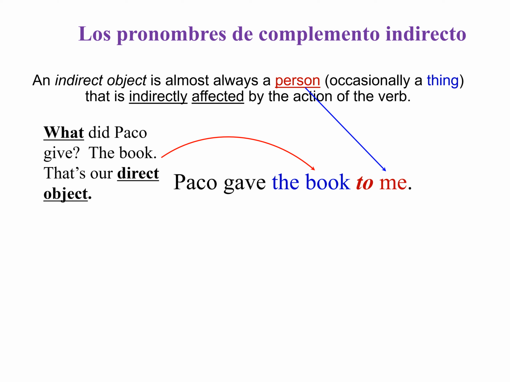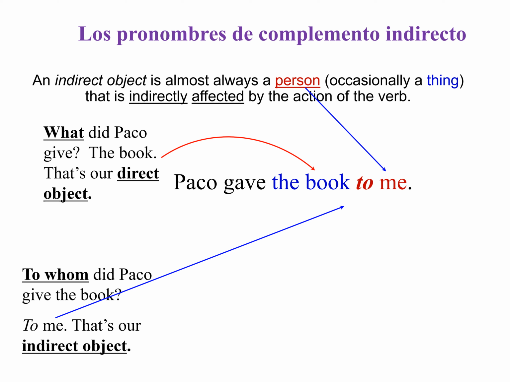We already know, in a previous chapter, we learned about the direct object pronoun when we ask what, right? For example, to find out what someone did, we would ask: what did Paco give? So the book, right? That's how we find our direct object pronoun.